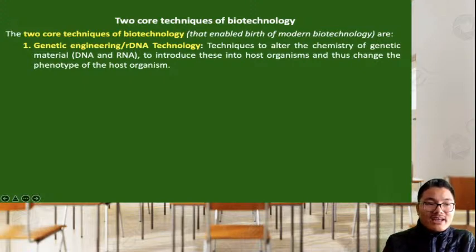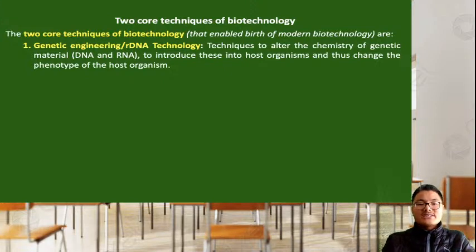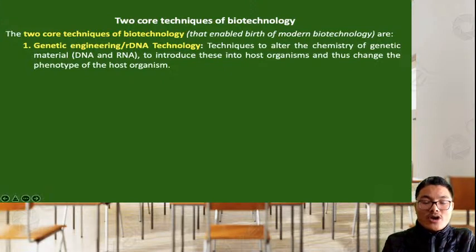Recombinant means re means again and again, combinant means combination of two or three substances, right? So recombinant DNA technology here refers to manipulating or modifying the DNA or engineering the DNA, deleting, editing, and adding of the DNA is recombinant DNA technology, or it is known as genetic engineering.